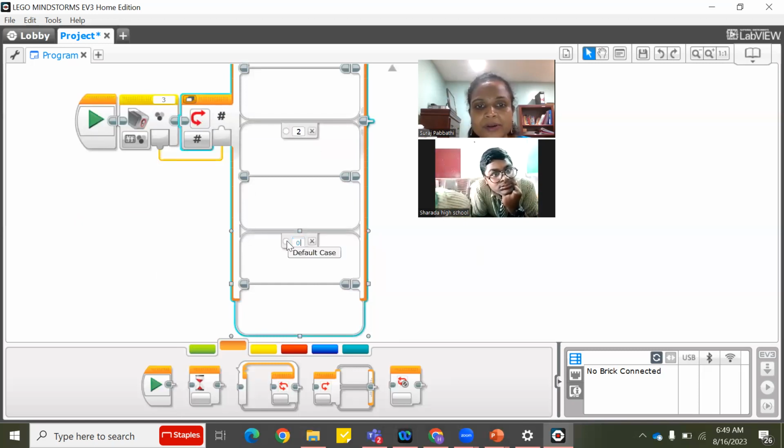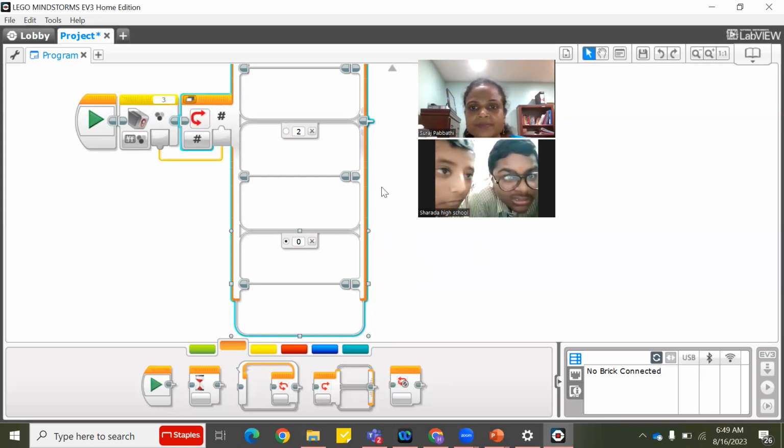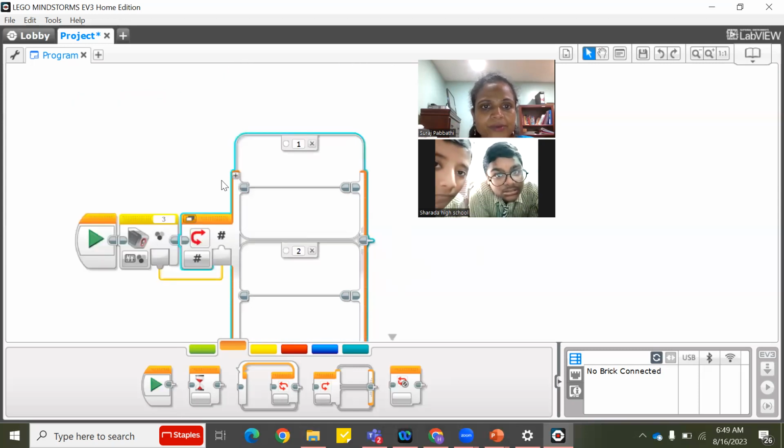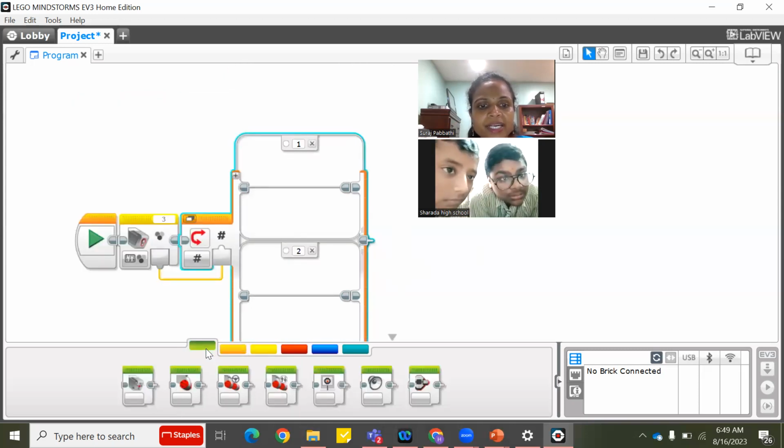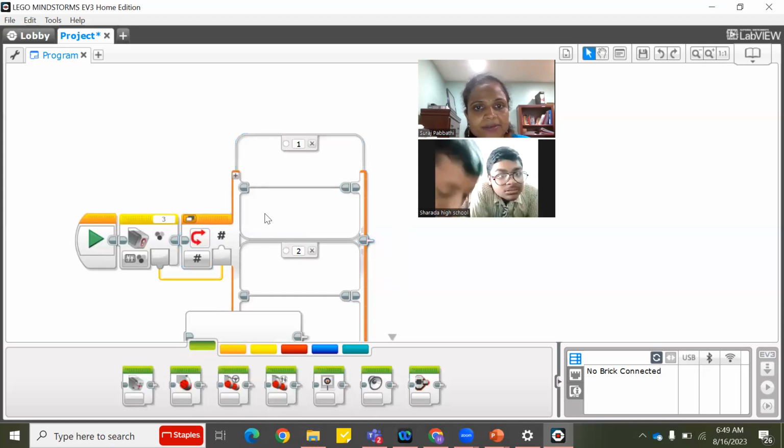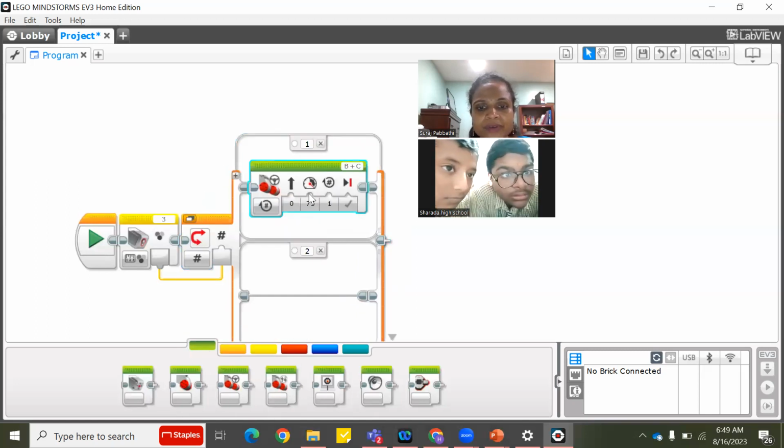I can change anything, right? I can put default over here. You remember the switch block? Yes, ma'am. Now, with this I can do many operations. If it detects black color, I will say go front.